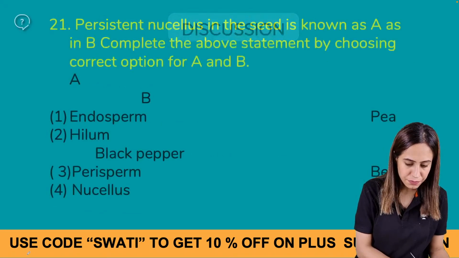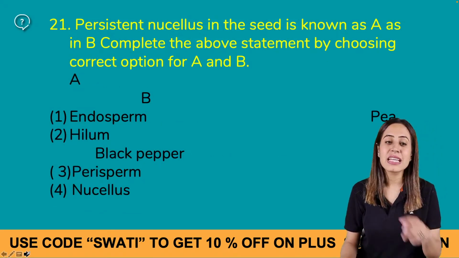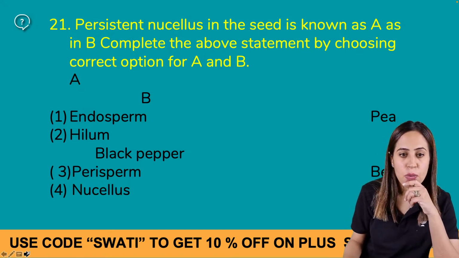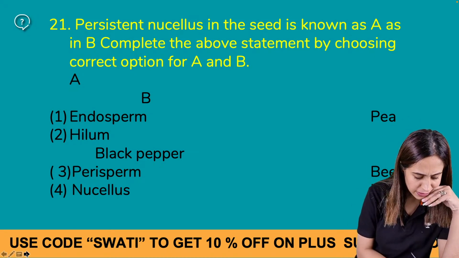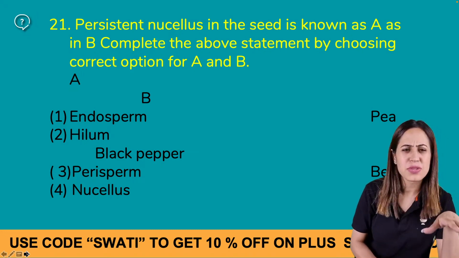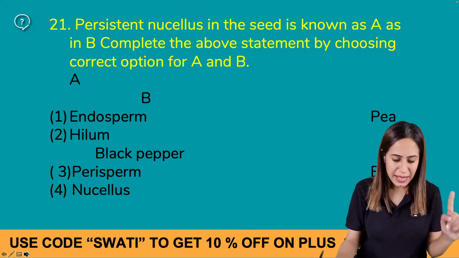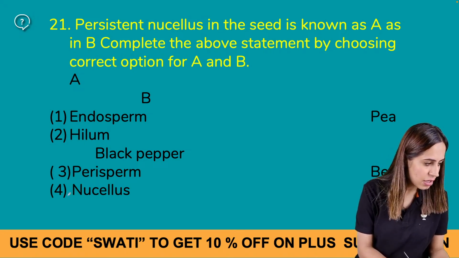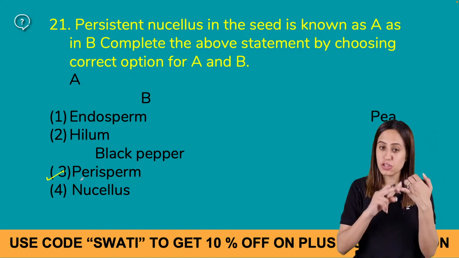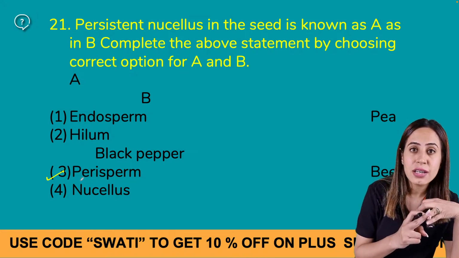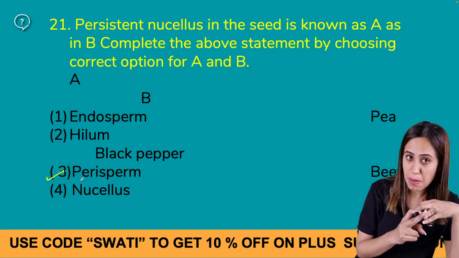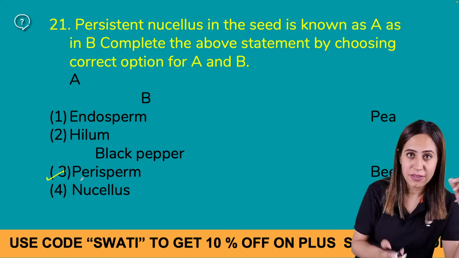Next question. Persistent nucellus, what do you call it? It was already discussed yesterday. Persistent nucellus is called perisperm, right? And in which plants is perisperm seen? Beetroot, castor, coffee, date palm, pinus, right?